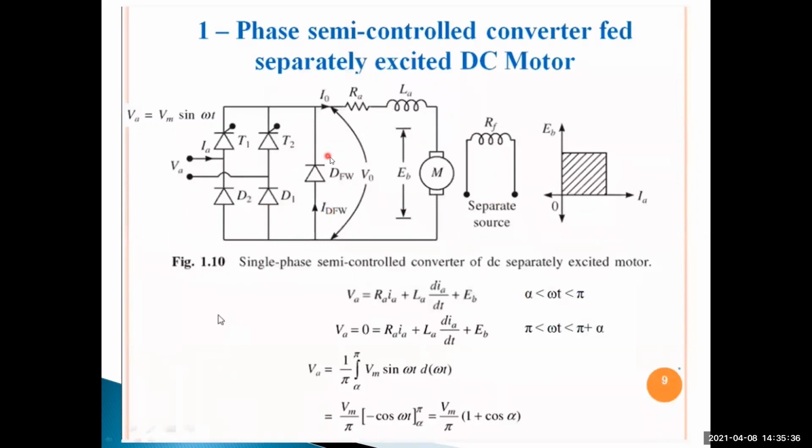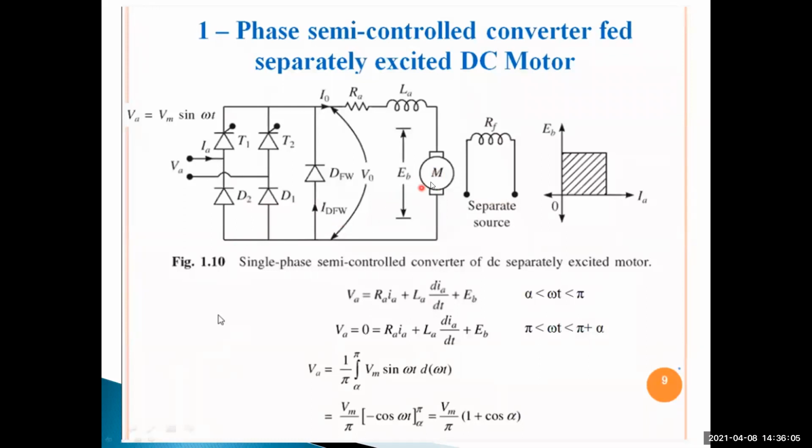Understand? Under reverse bias condition, this freewheeling diode comes into conduction. That's why the power cannot be supplied to the source. During the reverse condition, this freewheeling diode is conducting, so the power can't flow through to the source side.